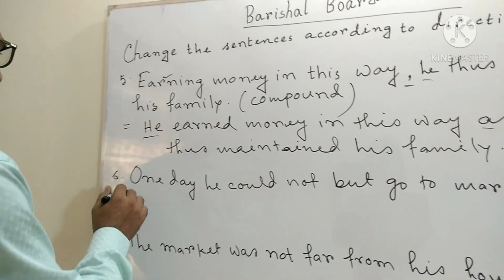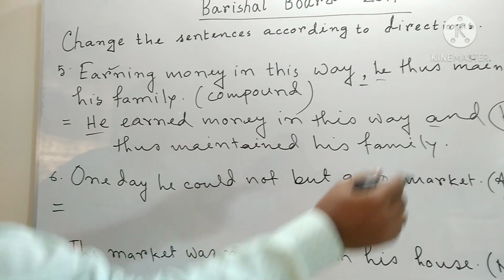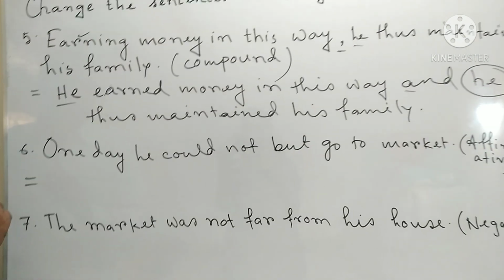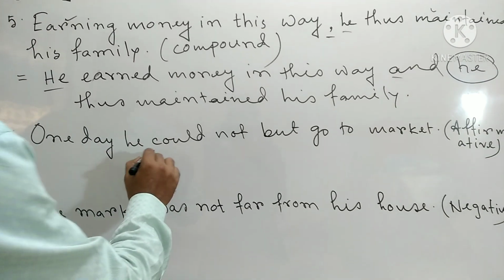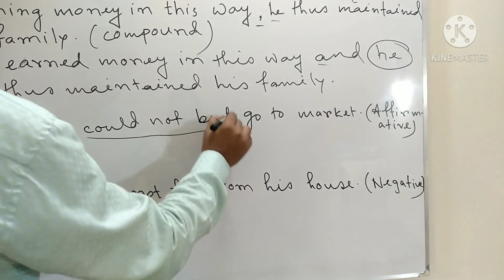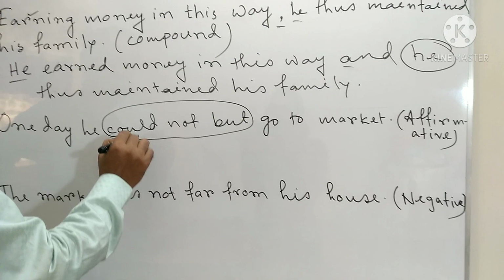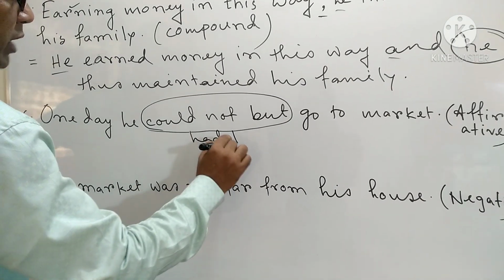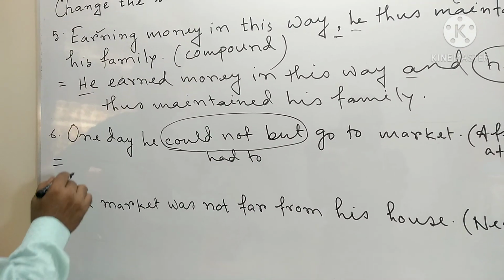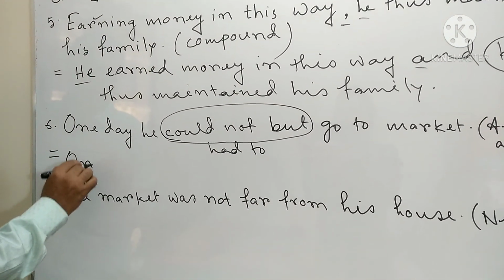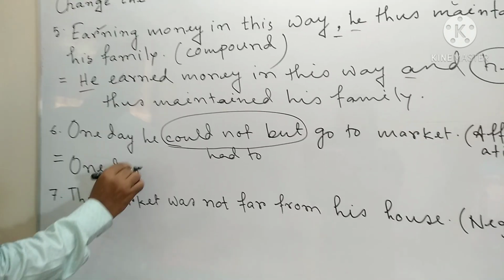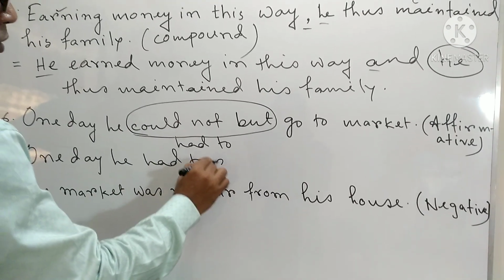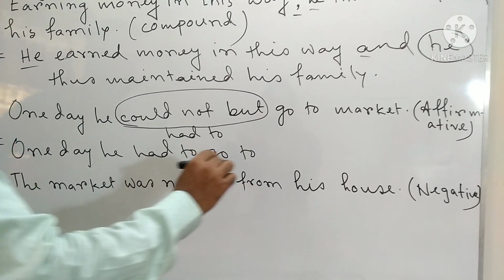Okay, question number 6. "One day he could not but go to market." We have been told to turn it into affirmative. Just look at this keyword, could not but. And in case of affirmative, you have to write had to for it. That means, one day he had to go to market.